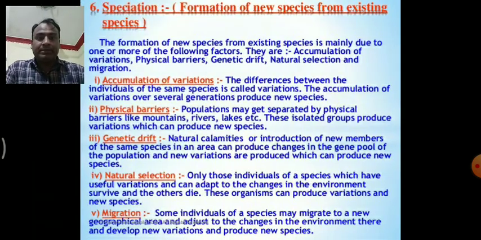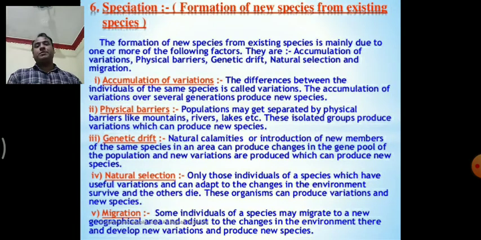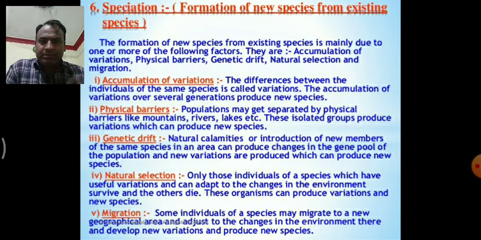Next is speciation. Speciation is the formation of a new species from the existing species. It is mainly due to one or more of the following factors: accumulation of variation, physical barriers, genetic drift, natural selection, and migration. First, accumulation of variation. The difference between individuals of the same species is called variation. The accumulation of variation over several generations produces new species.